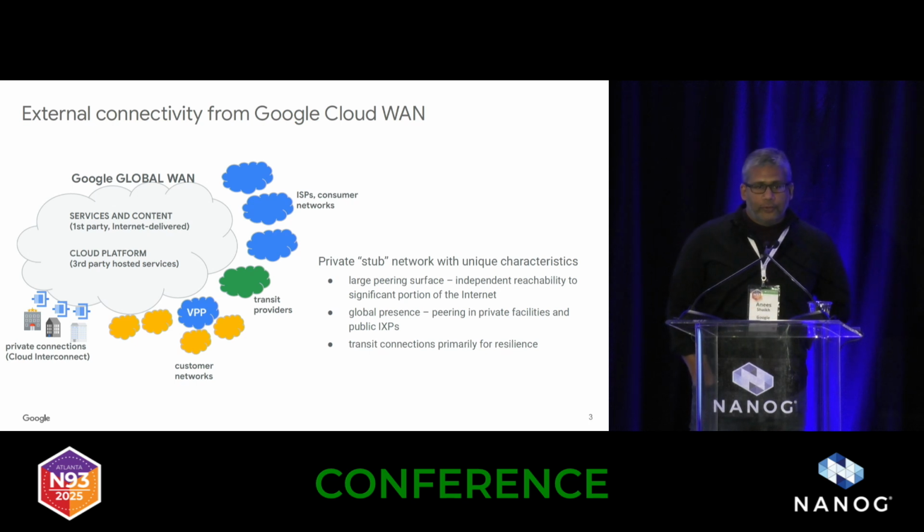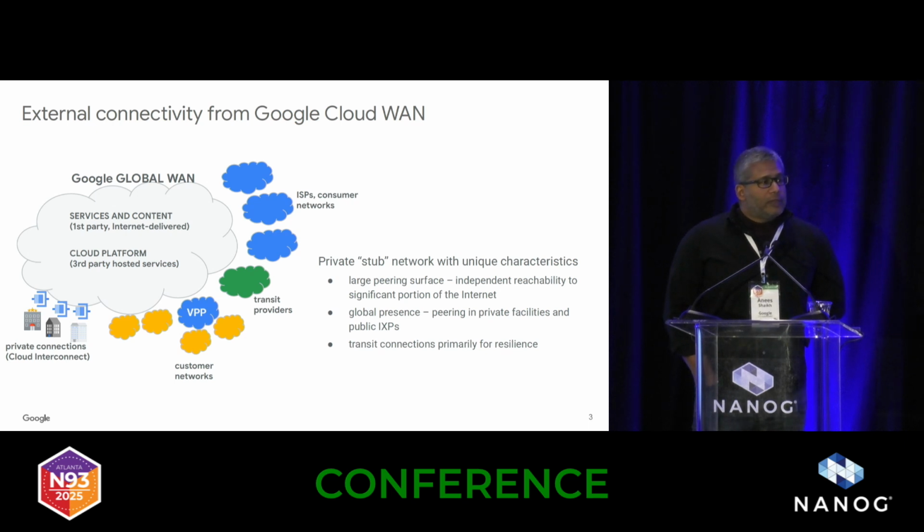Transit providers, we use a few transit providers in some locations for resilience primarily. And then we have customer networks that connect directly to us. So these might be enterprise networks that either peer with us directly or peer via specific providers that we help identify. I'll talk a little bit more about the VPP program towards the end. And then we also have private connections that aren't publicly routed. We call this variant Cloud Interconnect at Google. Other cloud providers have very similar services.